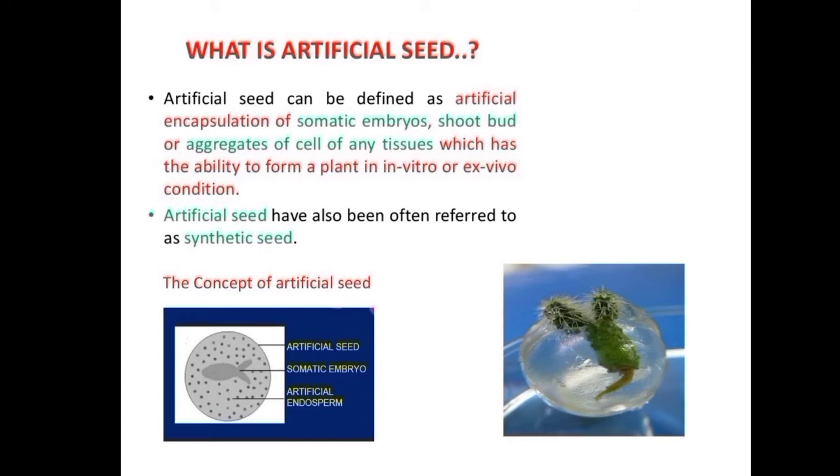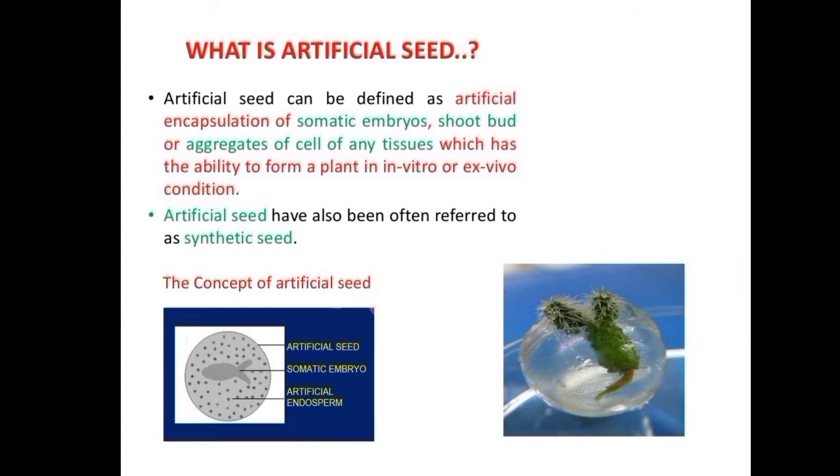In general, synthetic seeds are defined as artificially encapsulated somatic embryos or shoot tips or axillary buds or any other meristematic tissues used for sowing as seeds, which possess the ability to convert into the whole plant under in vitro conditions.